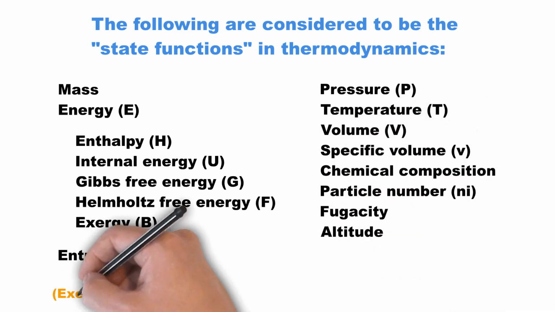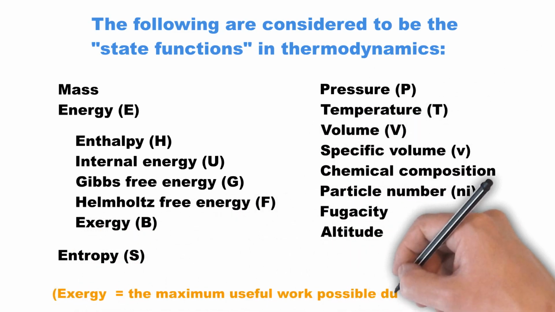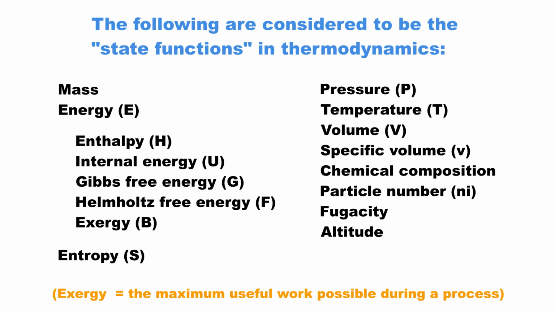The various forms of energy such as enthalpy, internal energy, Gibbs free energy, Helmholtz free energy, and exergy are also the state quantities. Entropy, chemical composition, particle number, fugacity, and altitude are the other common examples of the state quantities.